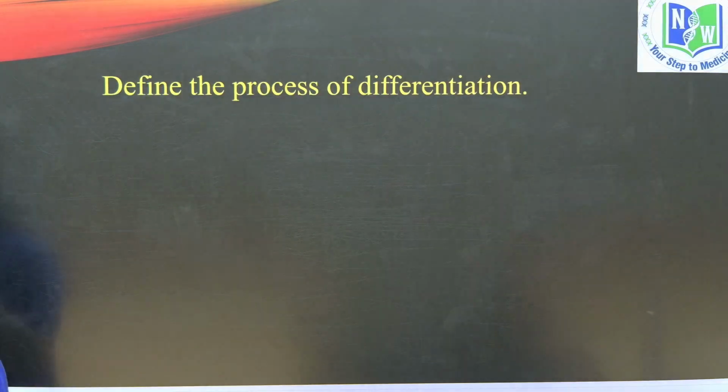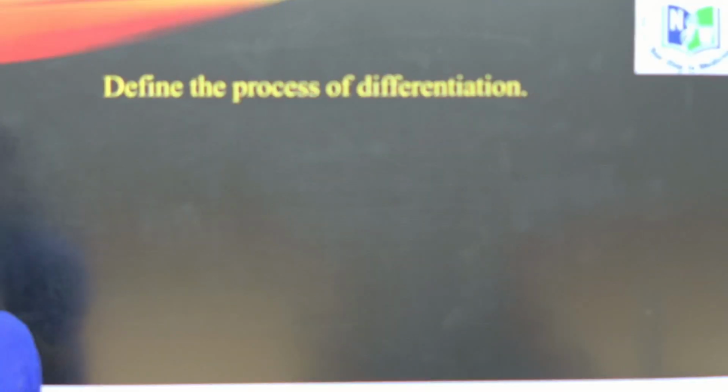Here they are asking to define the process of differentiation. As I said, children, what is meant by differentiation? The qualitative changes that occur in the plant. Differentiation is the phenomenon of transforming unspecialized cells into specialized cells with different shape, size, structure and function. So here they are asking about the process of differentiation.